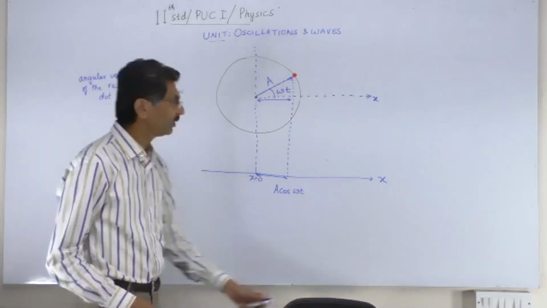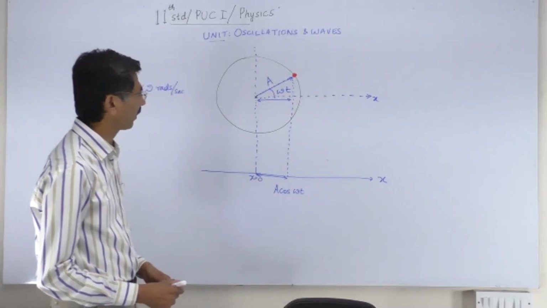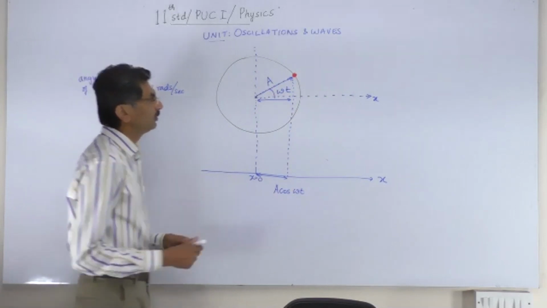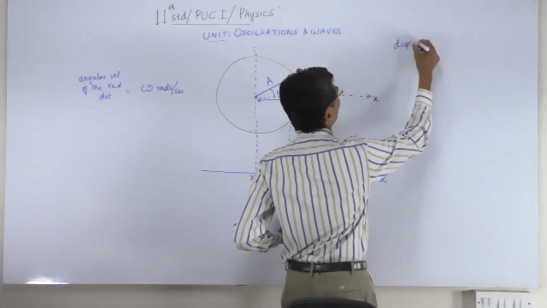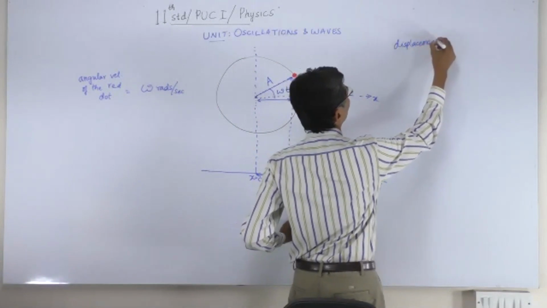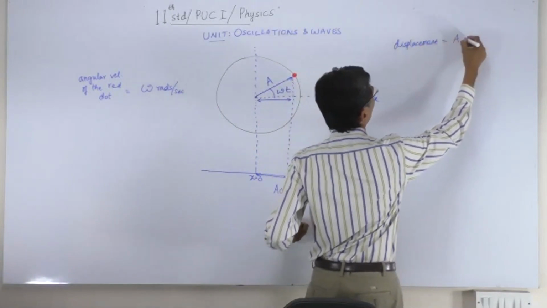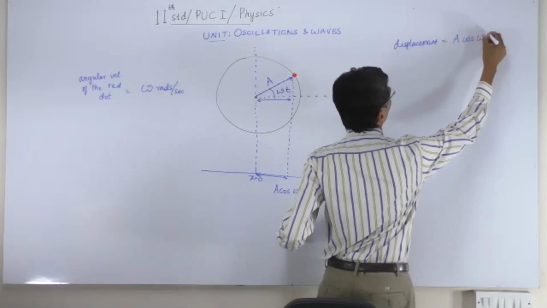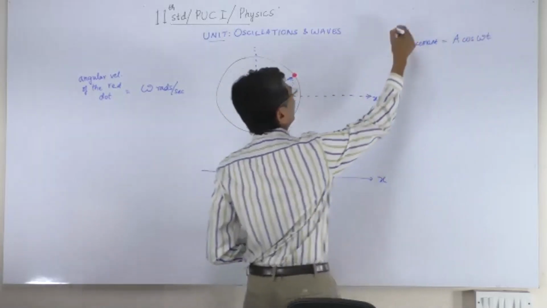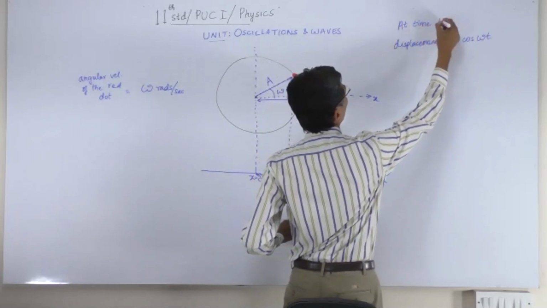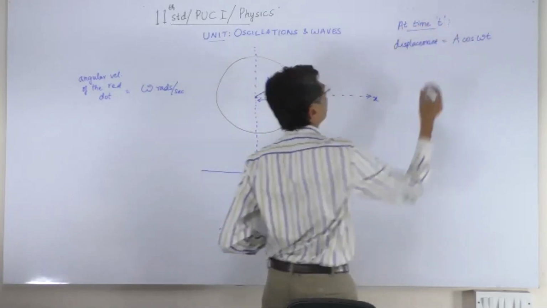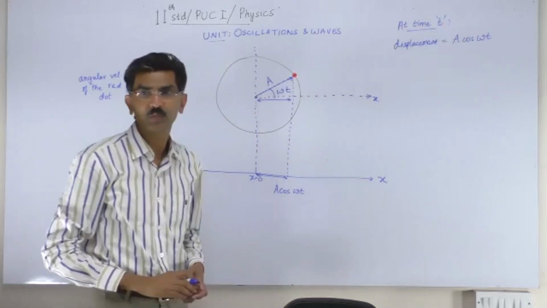All right. So its displacement at any time t is equal to A cos omega t.